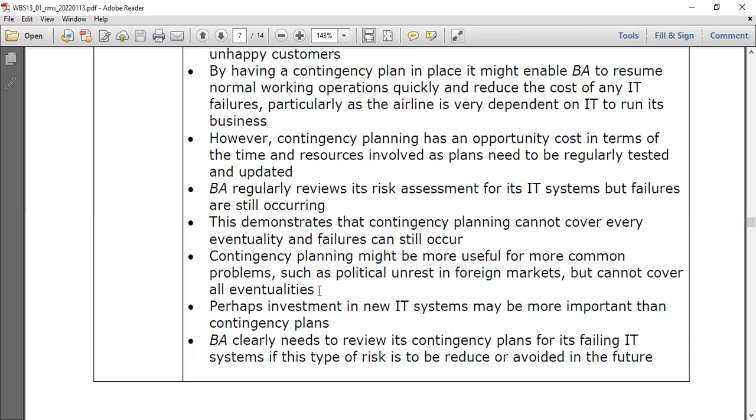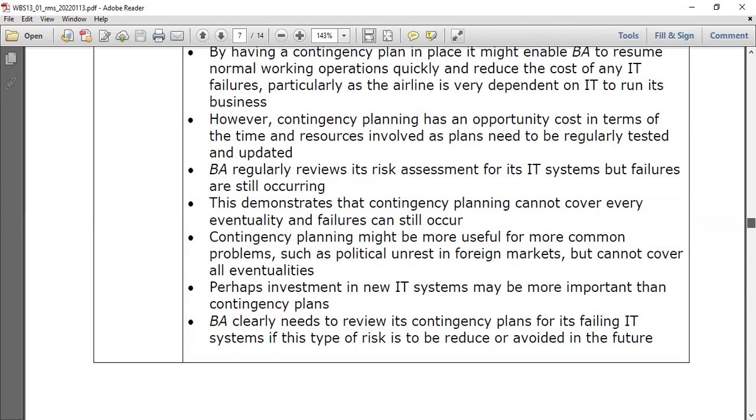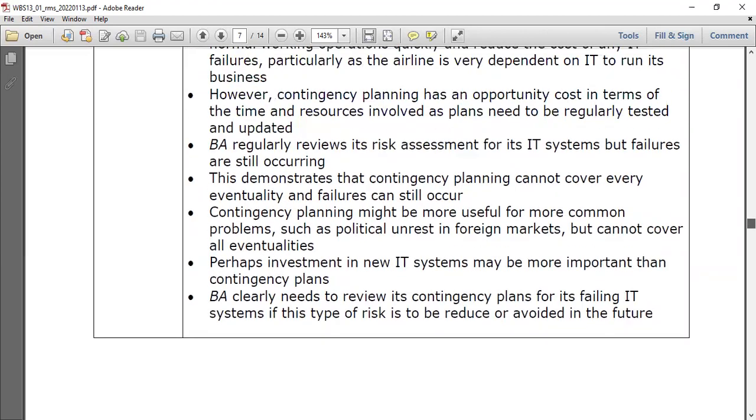Perhaps this is a conclusion. An alternative viewpoint you can give in the conclusion section, my dear students. Perhaps investment in new IT systems may be more important than the contingency plan. So planning is important, but doing is better. You have to plan it, but investment in new proper IT systems will be very good. And British Airways clearly needs to review its contingency plan for its failing IT system, and this type of risk needs to be reduced or avoided in the future. So this is the conclusion part of this answer.